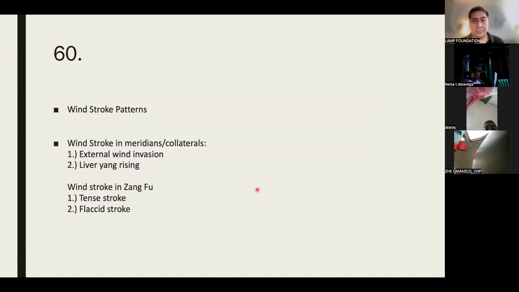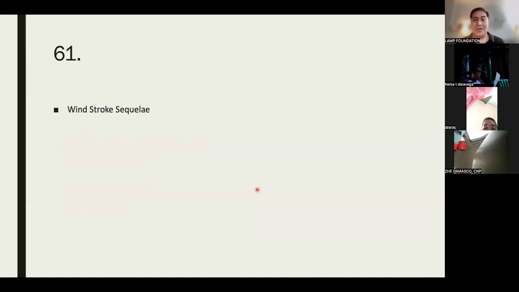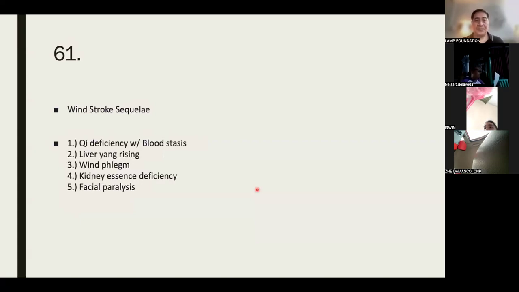External wind invasion, liver yang rising, wind stroke in Zang-fu, 10 stroke, flaccid stroke. Okay, easy, no? What are the wind stroke sequelae, or the things that can happen after? There would be Qi deficiency with blood stasis, liver yang rising, wind phlegm, kidney essence deficiency, and facial paralysis.